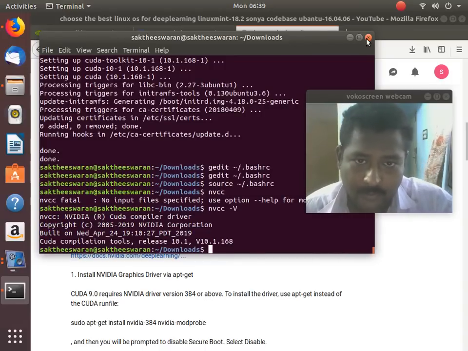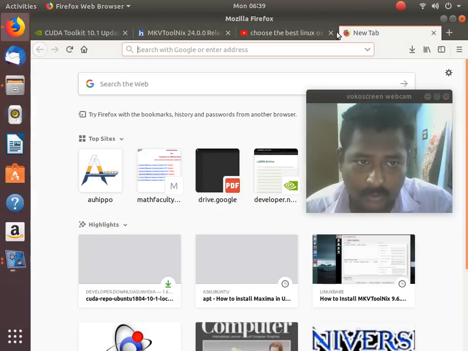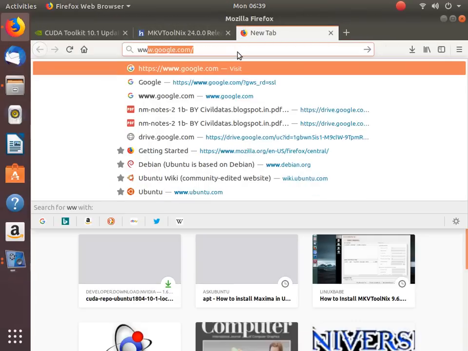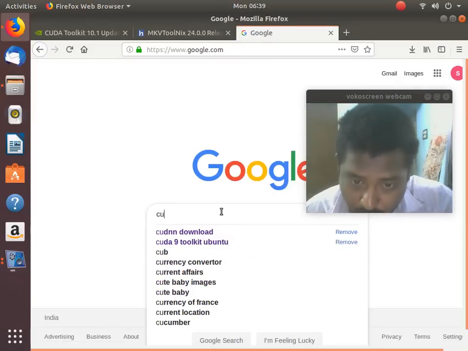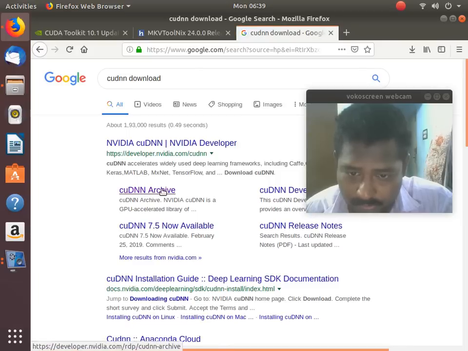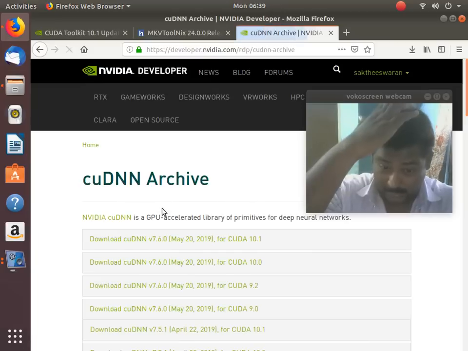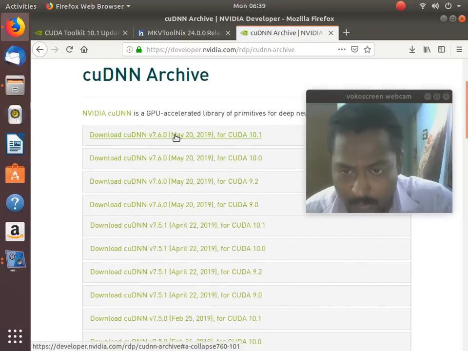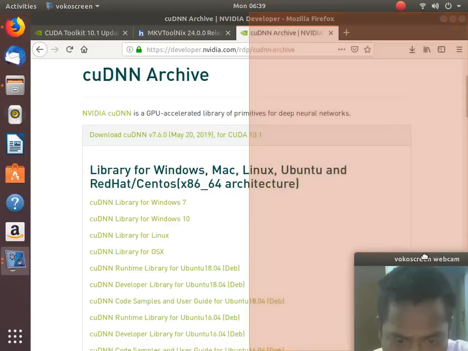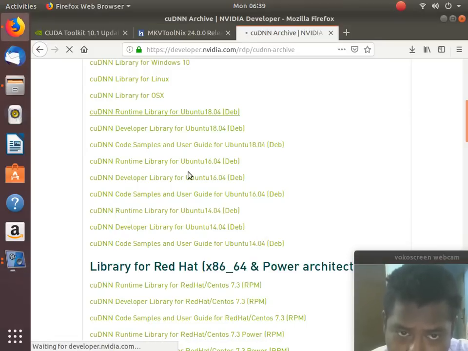Then the next thing in our path is this CUDA installation. So you have to go to Google, type CUDA download, go to this archive, and we should go with the latest one. We are going to test with the latest one. So the 7.6 CUDA version, and after going here, you have to choose this development library.